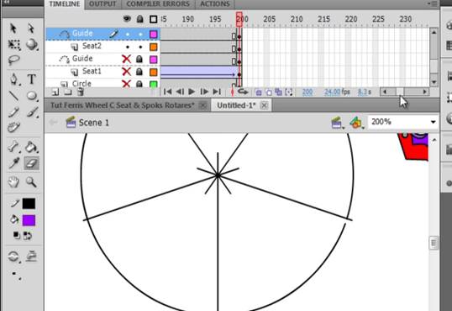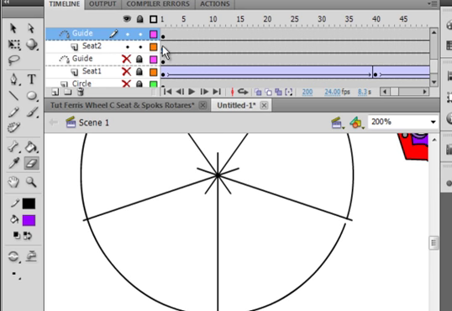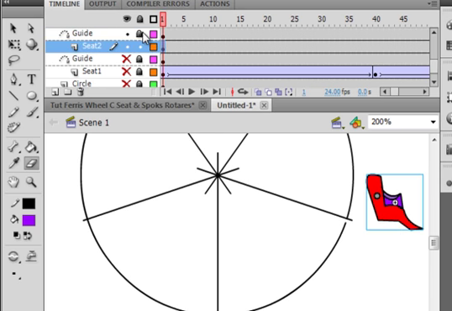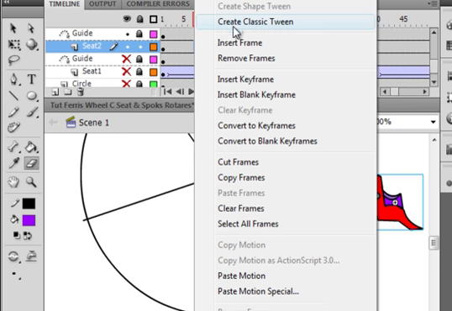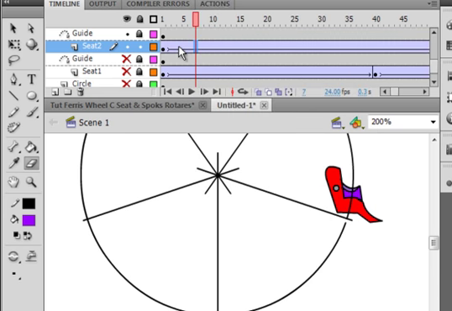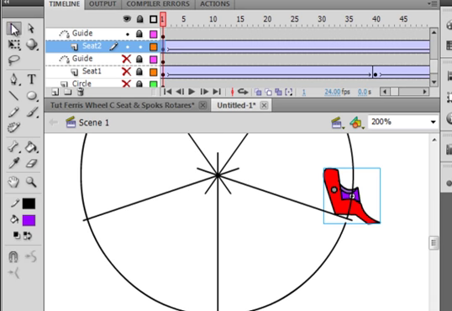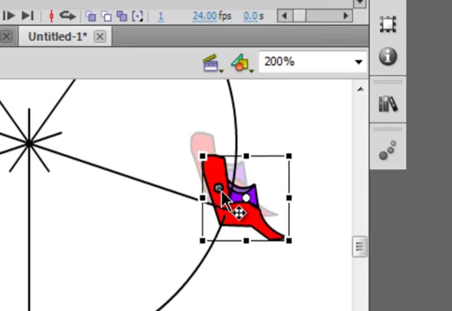Let's go back to frame 1. Lock this guide layer. And now right click in here anywhere and make it a classic tween. So now it's controlled by the guide. And on that first frame, pick up your free transform tool. On the first frame, there it is. Seat 2 should be right on there.